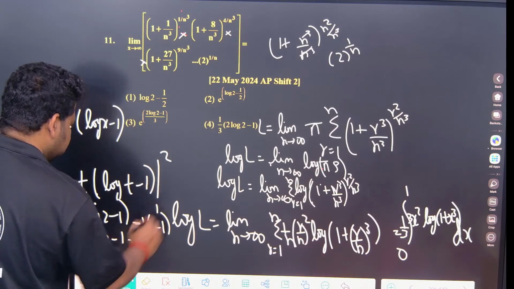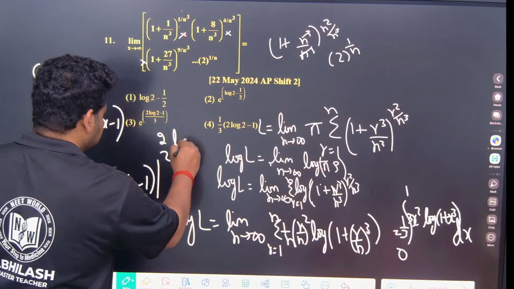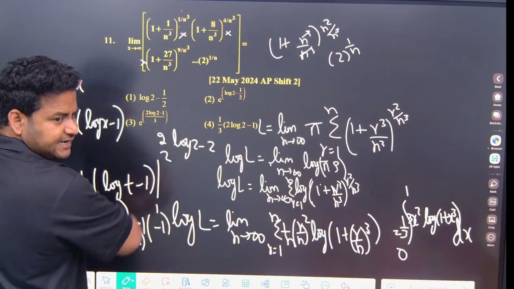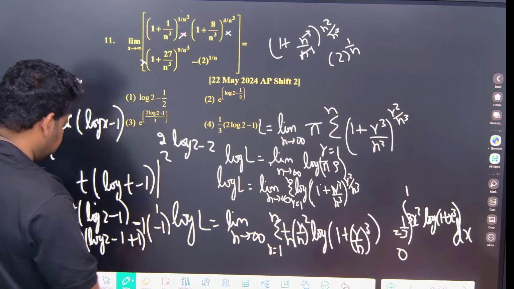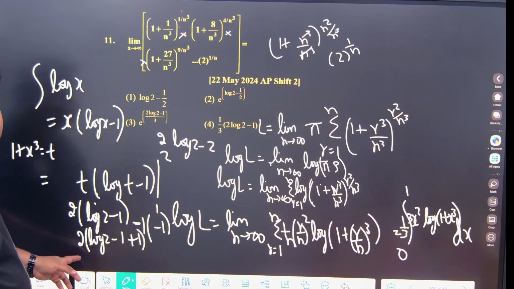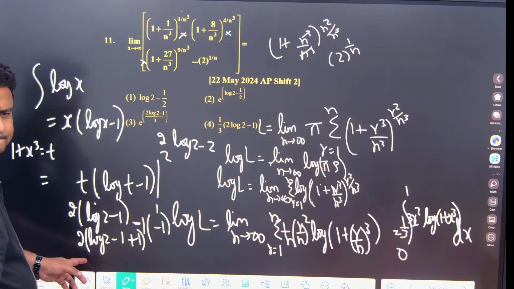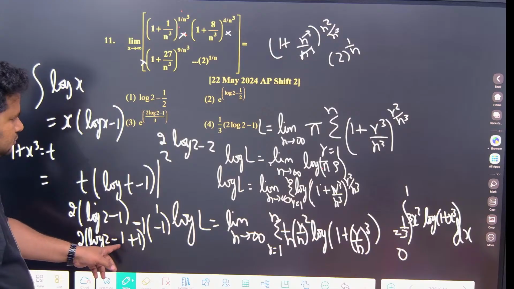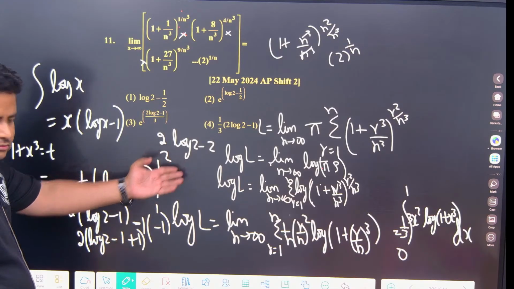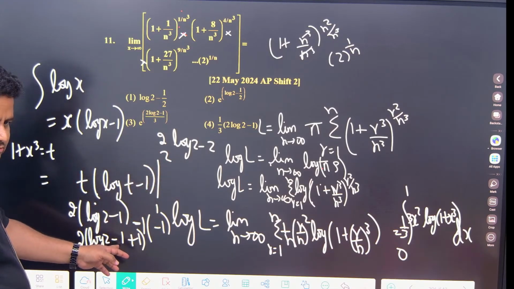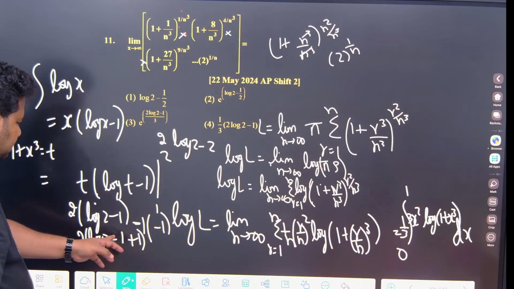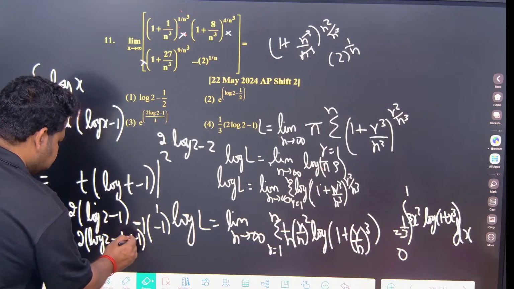2 log 2, this will be 2 log 2 minus 2. So, 2 I can take it outside. Where is this? What is this? Minus 1? This is minus 2. That is what I have written. Here it should be minus 1. See, this is log 2 minus 1. This is what? Minus 1.